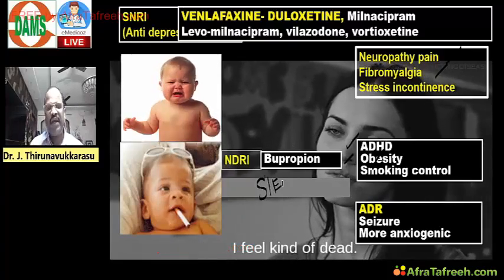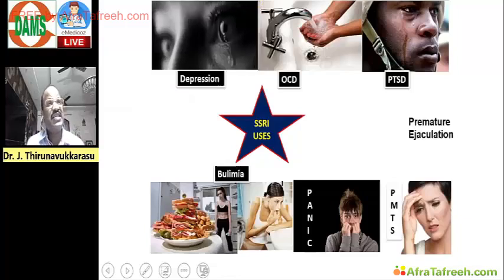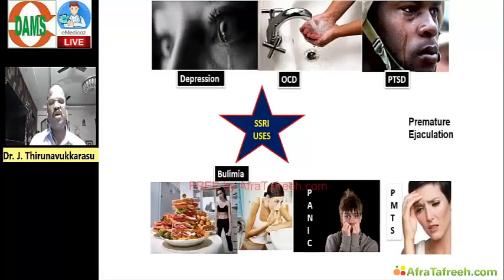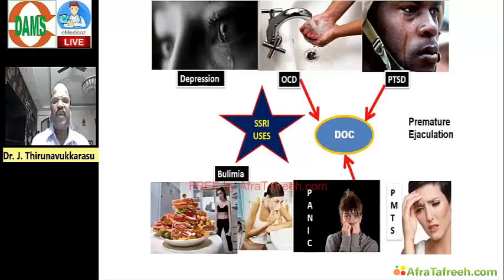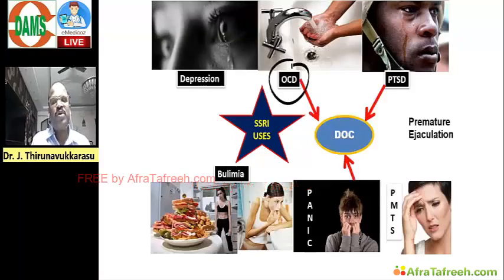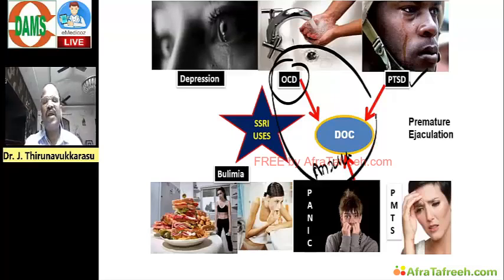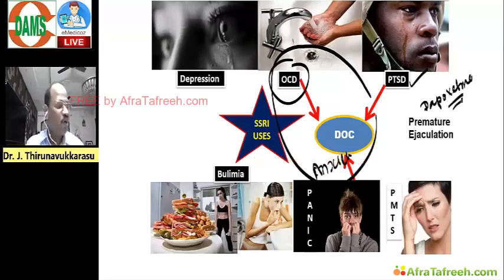That's why important. Next, SSRI therapeutic uses based questions may be framed. So remember, SSRIs are the drug of choice for OCD, post-traumatic stress disorder, and also for anxiety with panic disorder. This is a very important area. And an SSRI like dapoxetine is approved for treatment of premature ejaculation. All this is important. Okay.